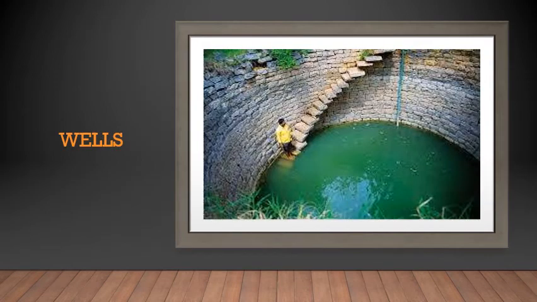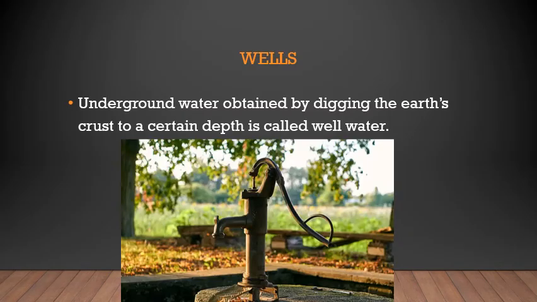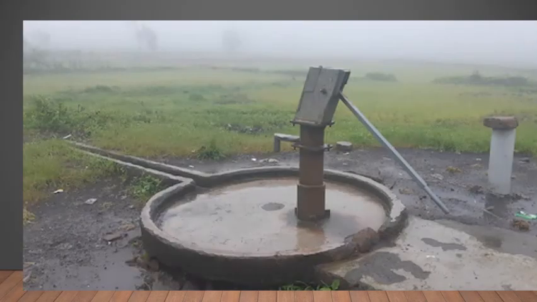Then wells. Underground water obtained by digging the earth's crust to a certain depth is called well water. Even the bore wells or these well waters, we dig under the ground. The crust of the earth is dug so that we can get the water which is present under the ground. We live on the ground level, so we have to go down under the ground to get the water. Understood?